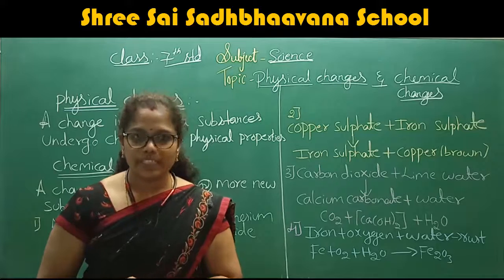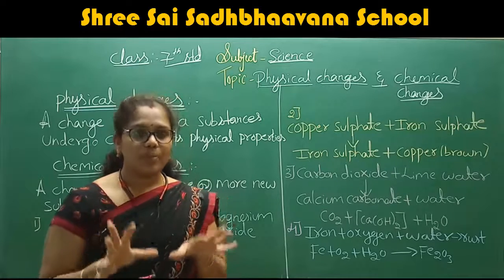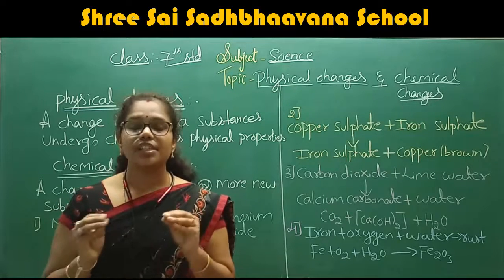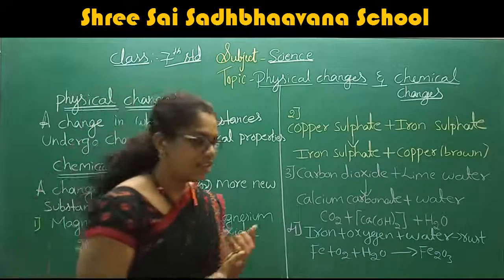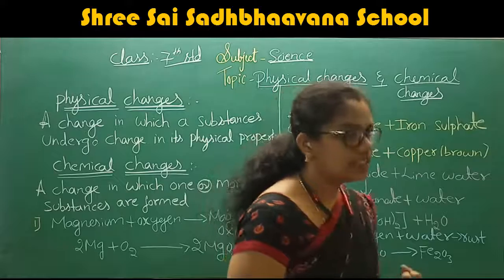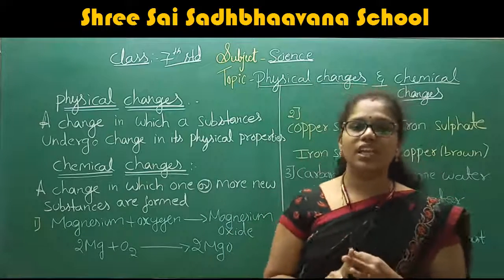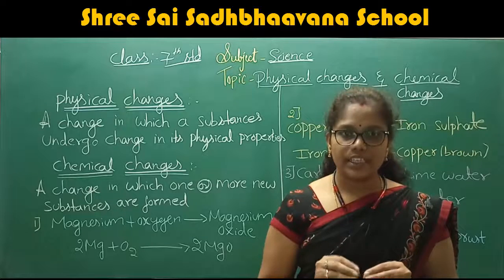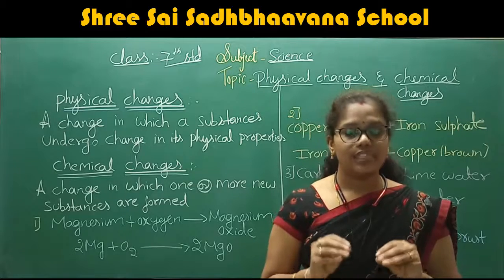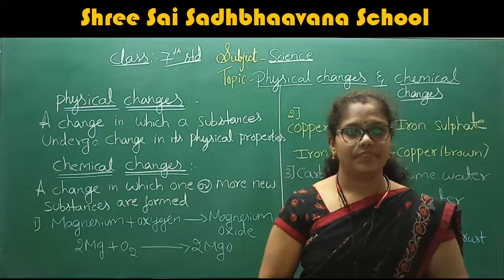What is a physical property? The property in which a substance undergoes change in size, change in color, and also change in state. This type of property we call a physical property.